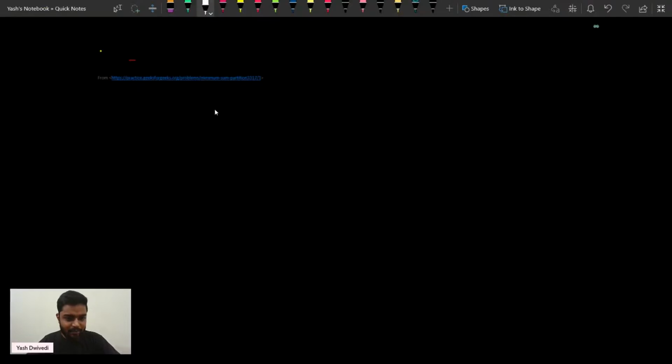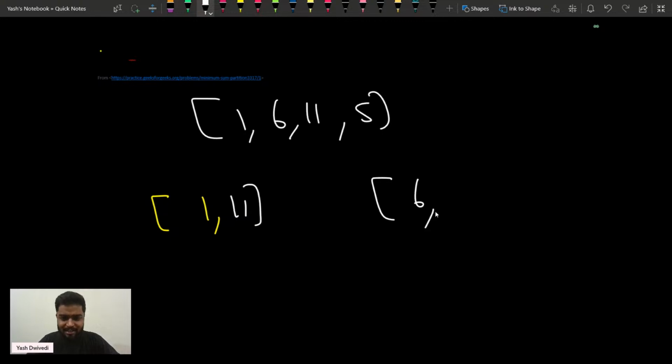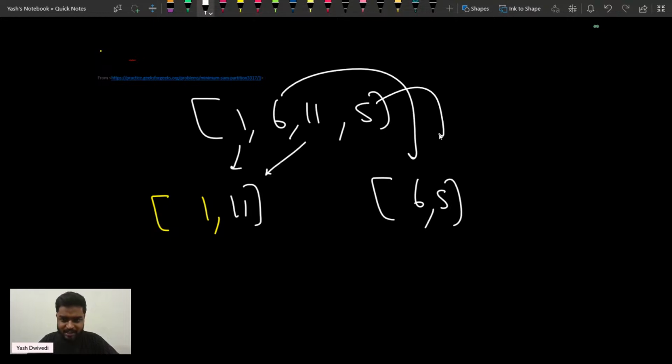Suppose that we have 1, we have 6, we have 11, and then we have 5. These are the elements that we have. So maybe one thing I could do is put the element 1 and 11 together, and then I put 6 and 5 together. So if I put 1 and 11 together and 6 and 5 in the second subset, right?